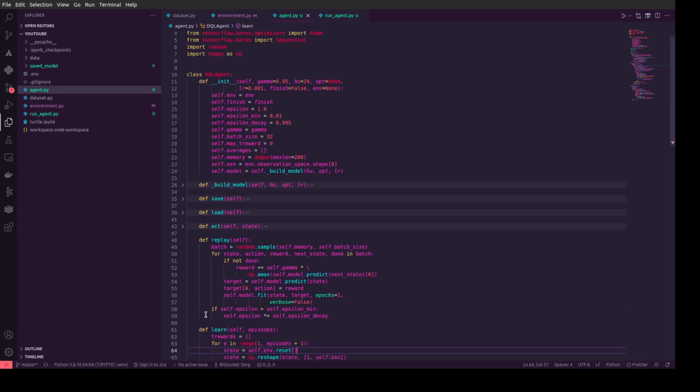And we need to loop over this batch and learn and train our model. So we calculate a reward, and we use gamma to control the delay of our reward, and here we predict our action and calculate some reward. And for the target, in this part we solve the Bellman equation.